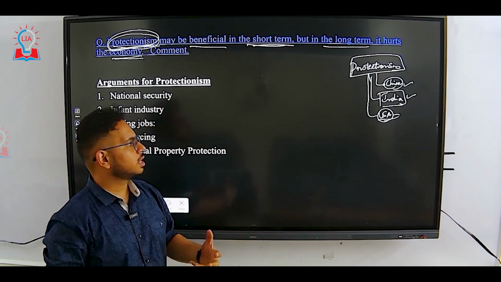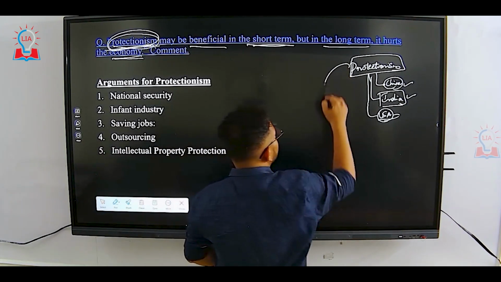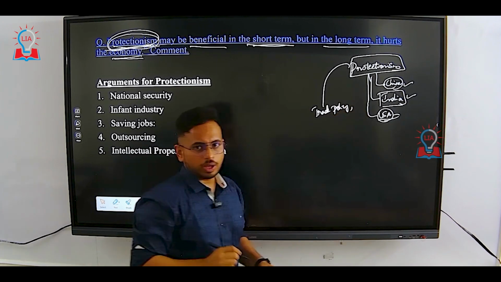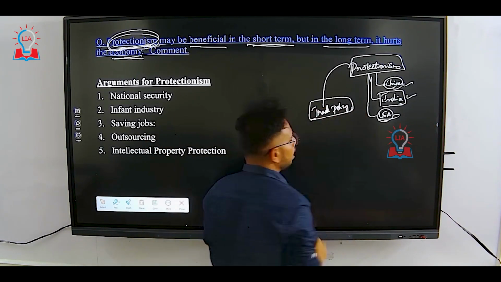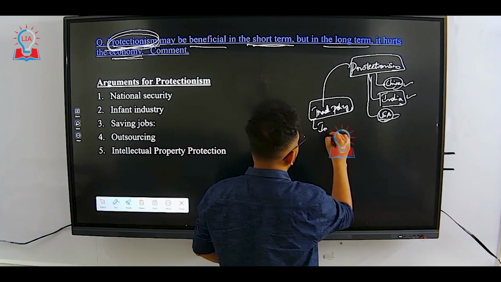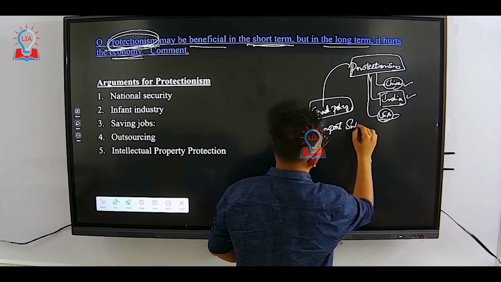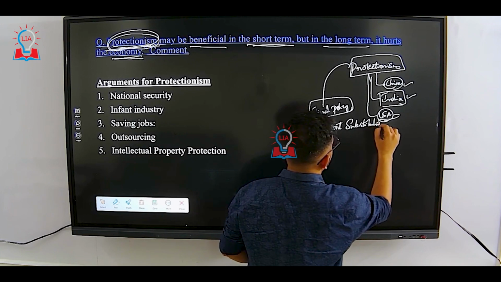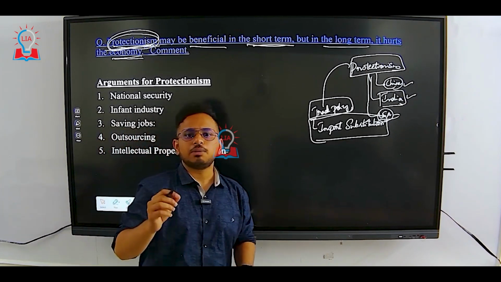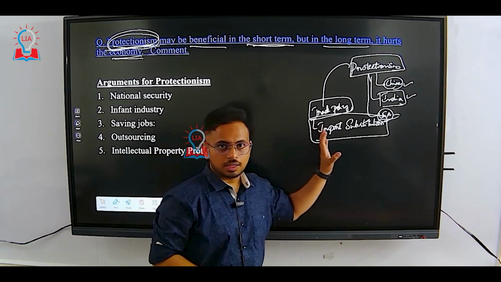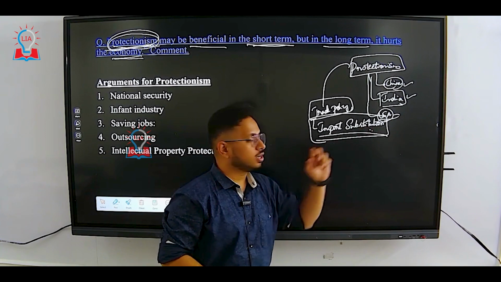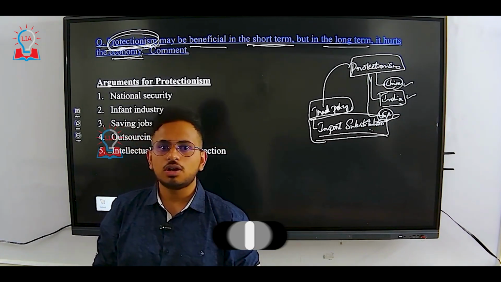So now it's time to understand what is protectionism. See, protectionism is a trade policy where a country starts limiting its imports and gives more importance to something called import substitution. I'll repeat: protectionism is a type of trade policy where a country wants to replace its imports by domestic production, and this is called import substitution.